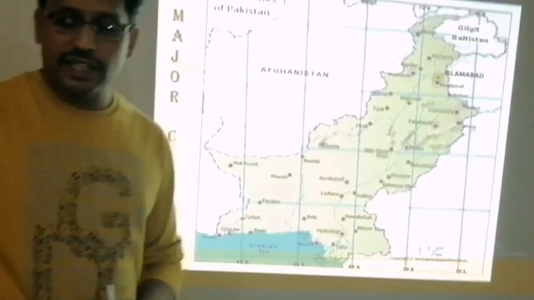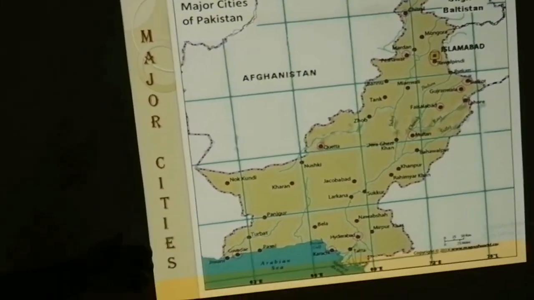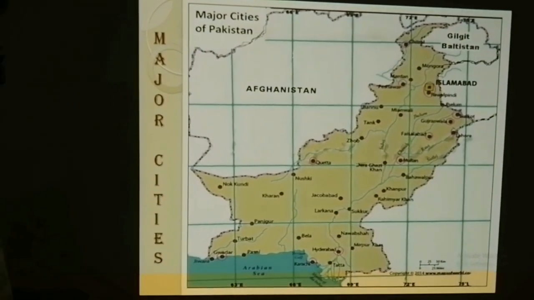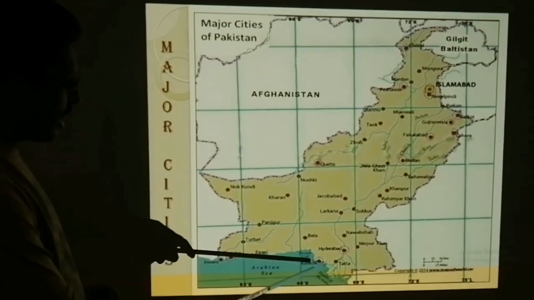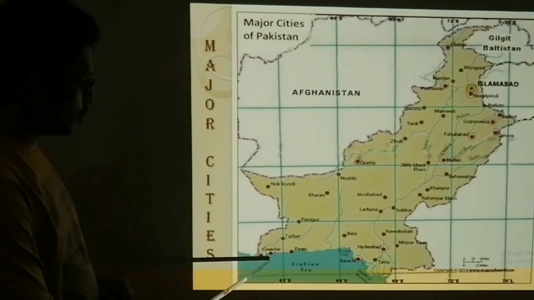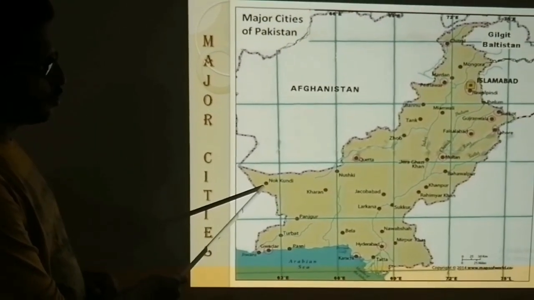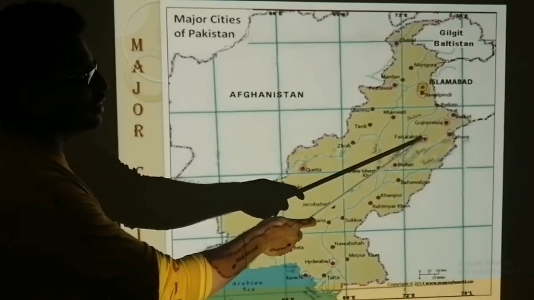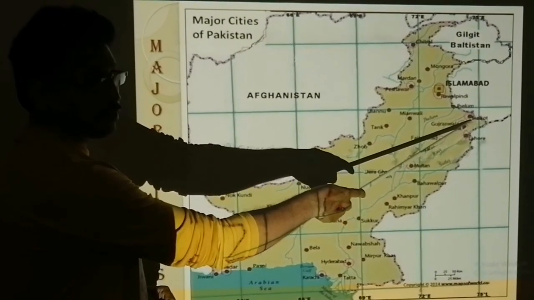The major cities. There are many major and minor cities on the map, but according to the syllabus, the cities which you need to locate on the map are Karachi, Hyderabad, in Balochistan, Gwadar, Quetta, and here it is Nokkundi, in Punjab, Multan, Faisalabad, Gujranwala, Lahore, Sialkot.